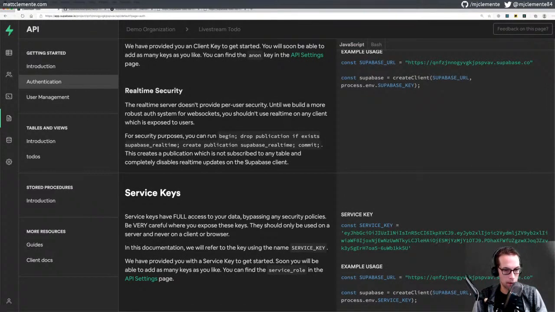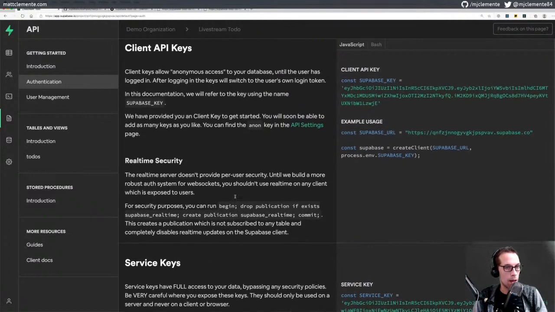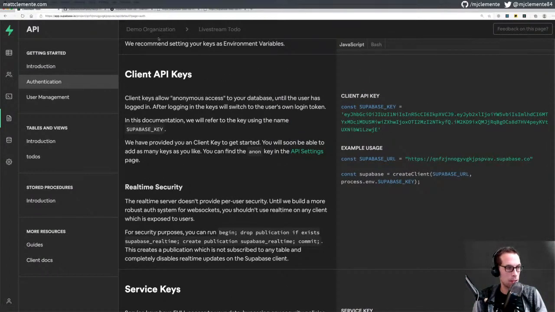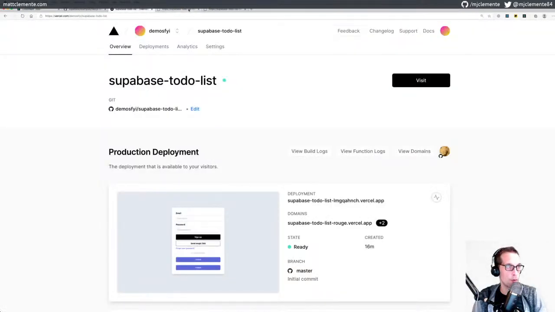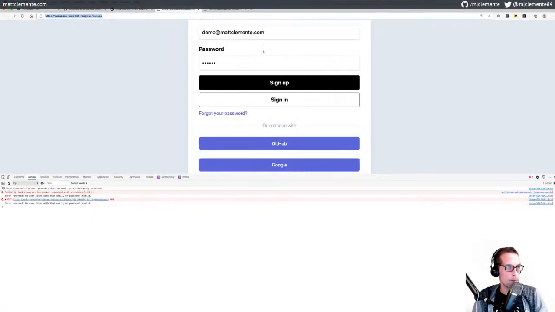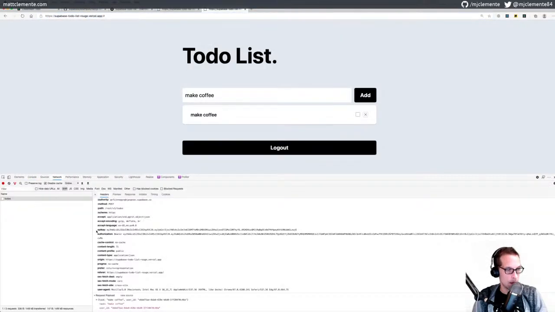Okay. Well, you see my server key. So I guess what we're seeing, I guess Supabase, I gotta see how this is done though. I guess the Supabase client is keeping track of the user who's logged in and is sending the user's specific API key via basic auth there.